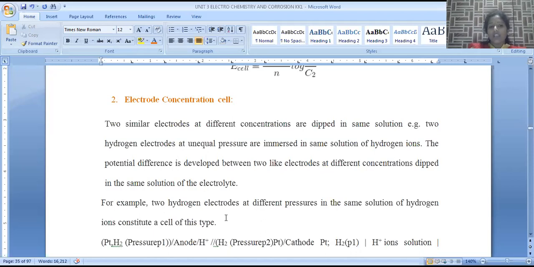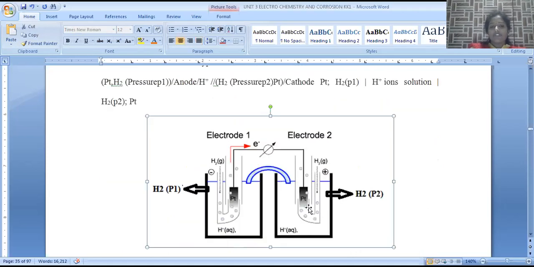In both the compartments, we are taking pressure as 1 atmosphere only. The concentrations of both the compartments are taken as one molar, but there is a difference in the pressure of hydrogen. In case of hydrogen electrodes, instead of concentration we can measure their pressure, because gas is always accompanied by a pressure term only. So hydrogen of the left side compartment, the anodic compartment, is given by P1 pressure. Hydrogen of the right hand side compartment is given by P2 pressure. Always remember, P1 pressure should be greater than P2 pressure.